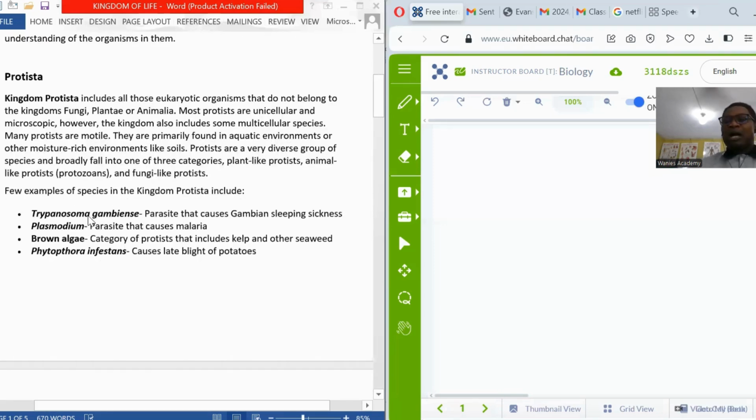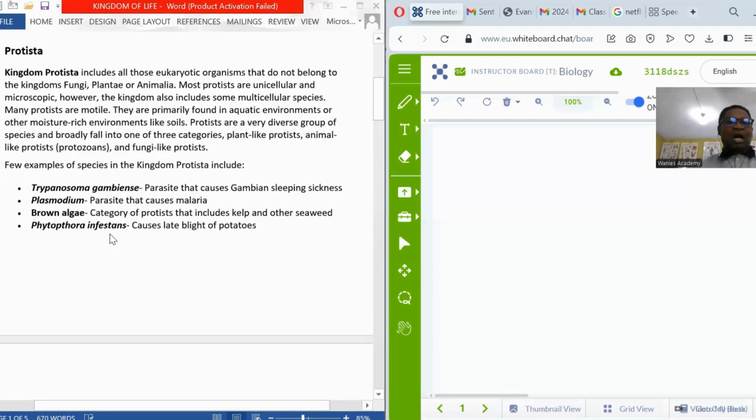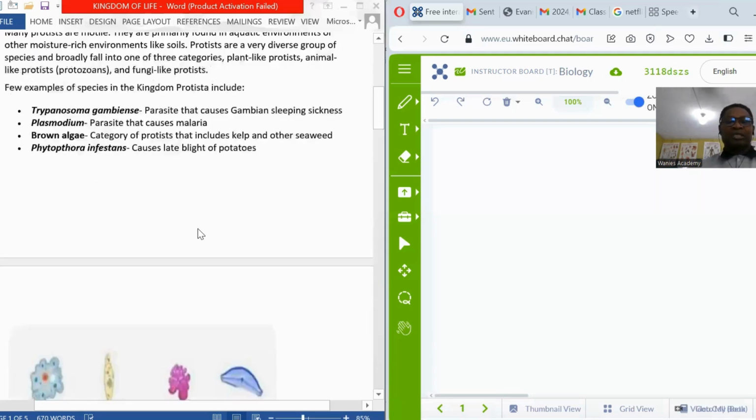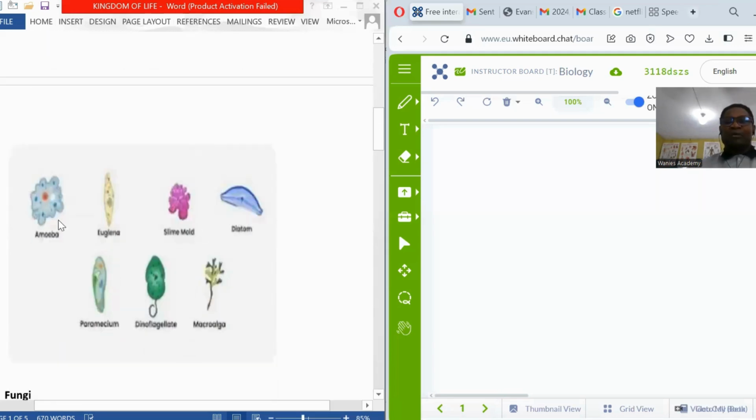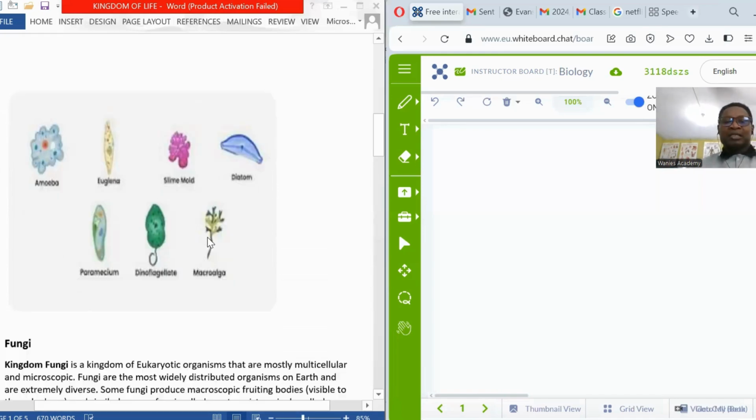The Trypanosoma gambiense is a good example of protist that causes the Gambian sleeping sickness. Another good example of protist is the Plasmodium. Plasmodium is a parasite for the malaria fever, which is carried by the female Anopheles mosquito. Another good example of protist is the Phytophthora infestans. These are protists found in plants, which cause the blight of potatoes, the disease in plants. These are various examples of protists. We have amoeba, Euglena, Chlamydomonas, etc.